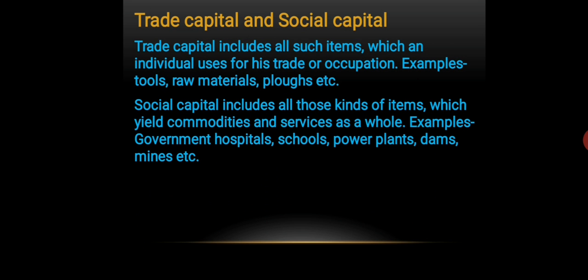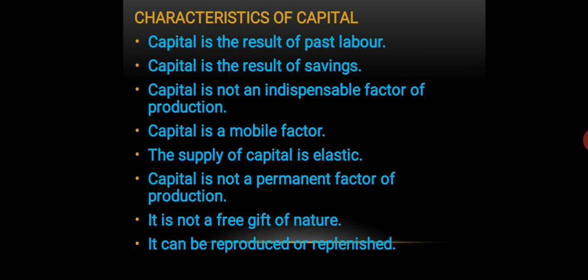Now let us know something about the characteristics of capital. The first characteristic of capital is that capital is the result of past labor. It is called the result of past labor because human efforts are combined with natural resources in order to produce different goods like tools, machinery, etc.